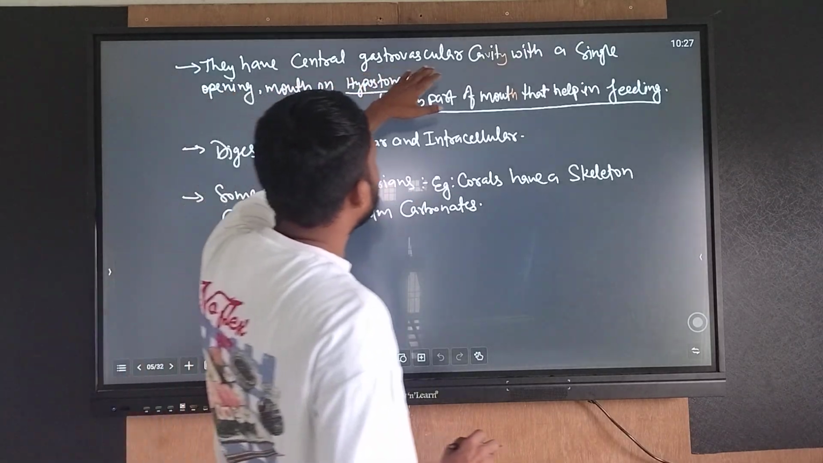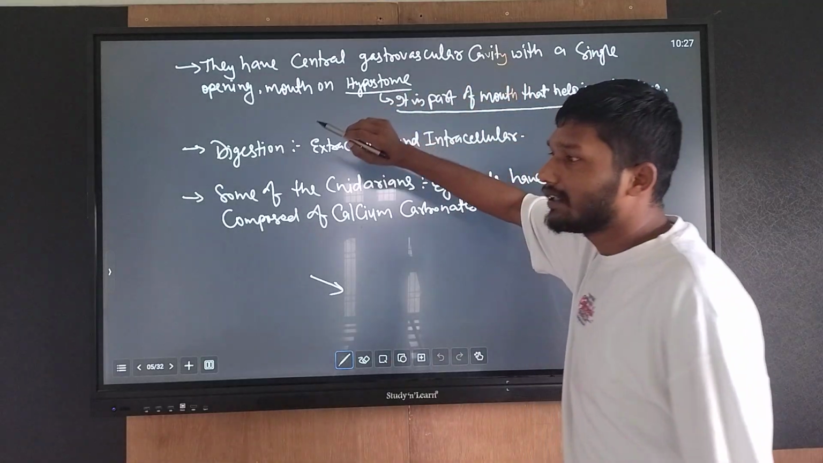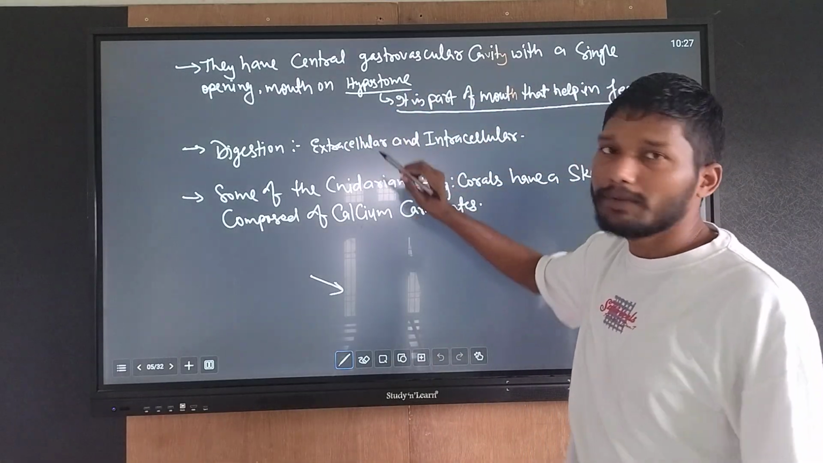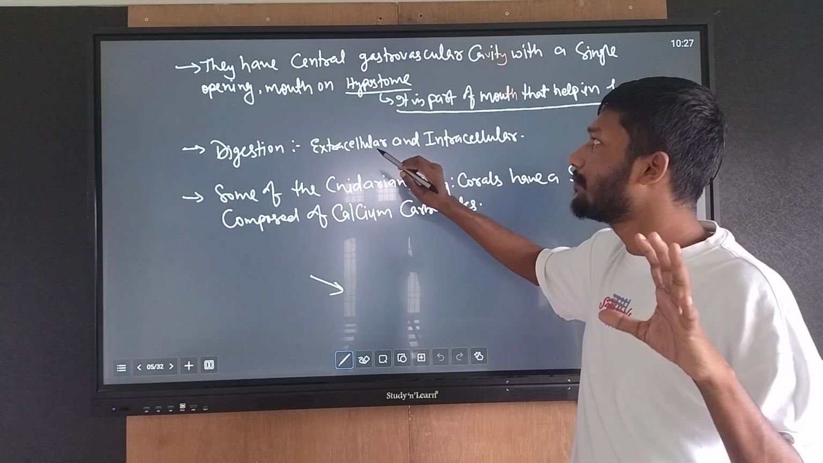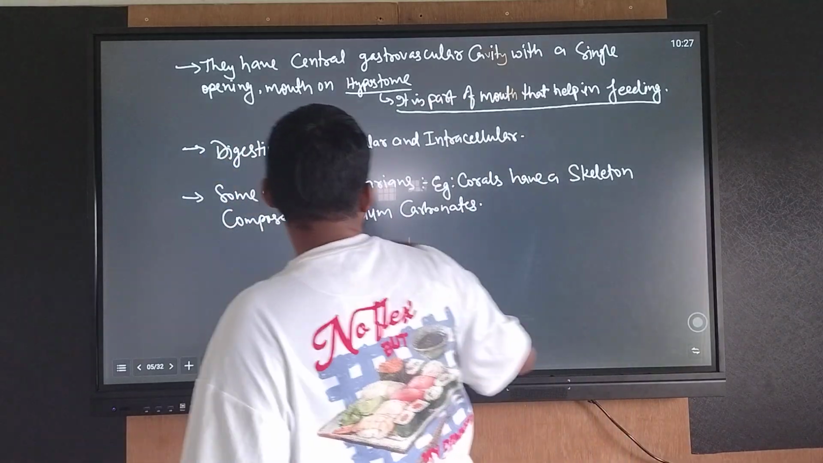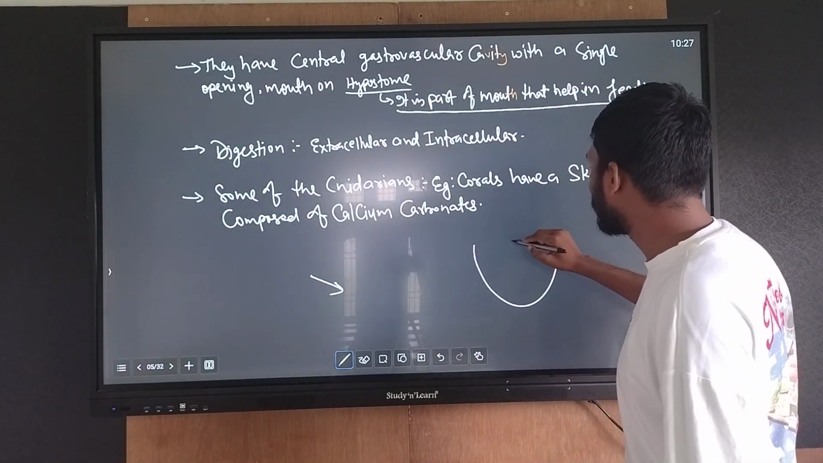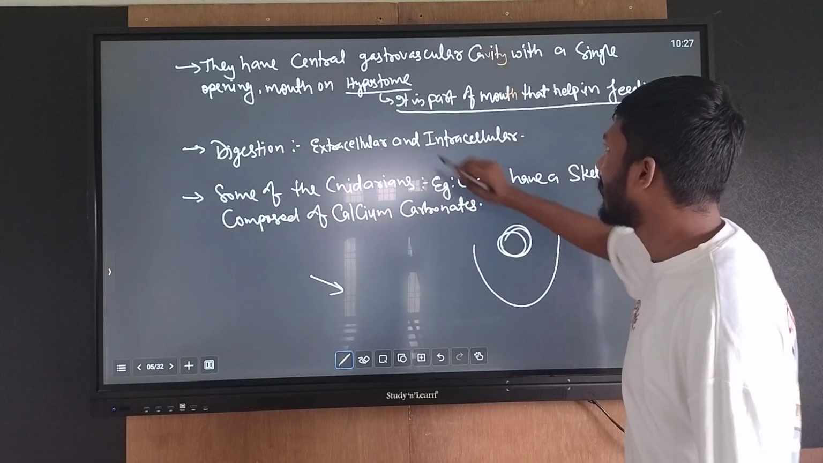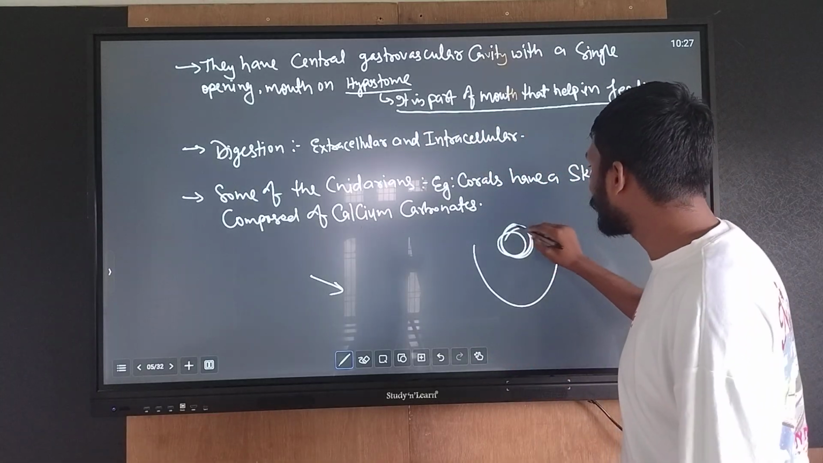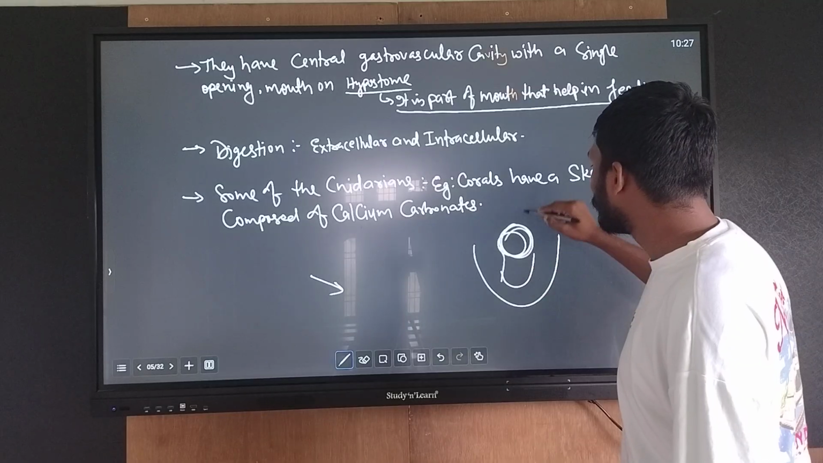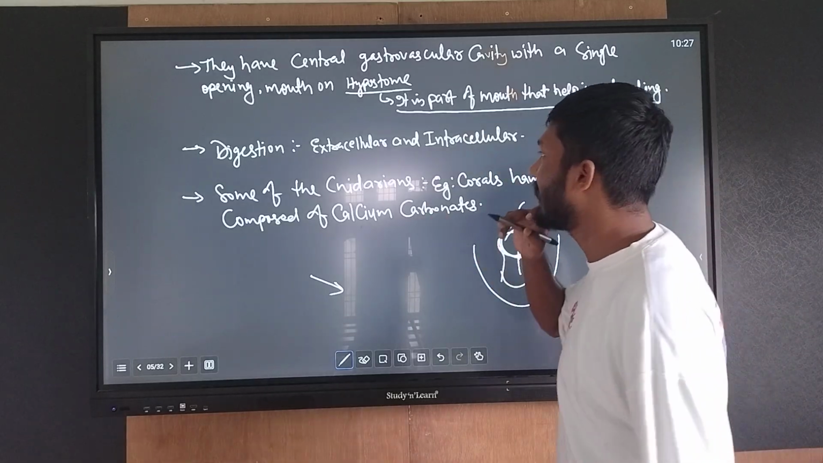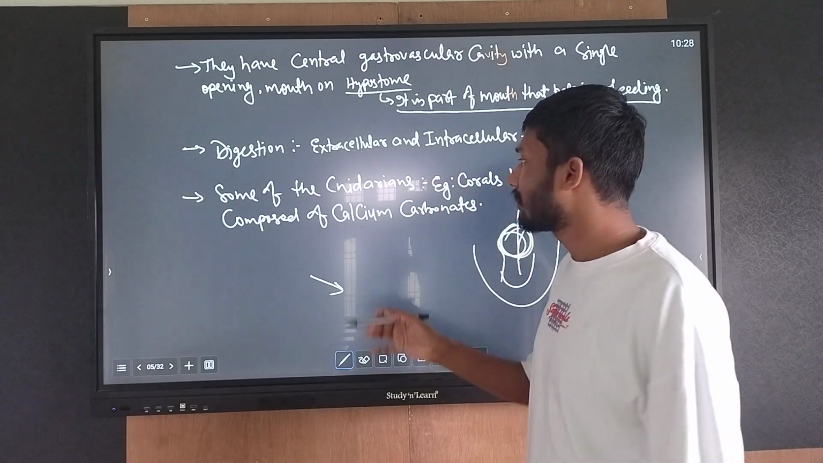Coelenterata have a central gastrovascular cavity with a single opening. A single opening means an incomplete digestive system. This opening is called the hypostome. It is a part of the mouth that helps in feeding, and through it food enters and leaves. Digestion, both extracellular and intracellular, takes place.